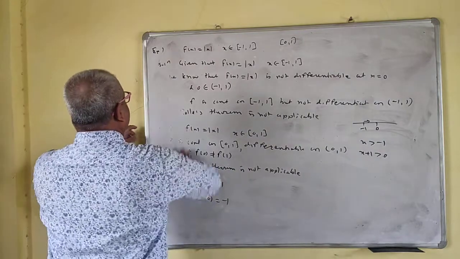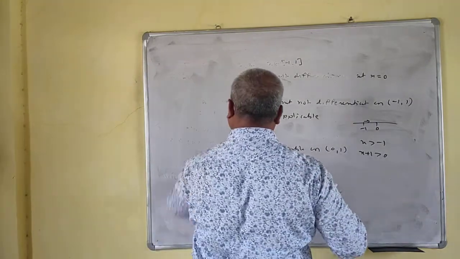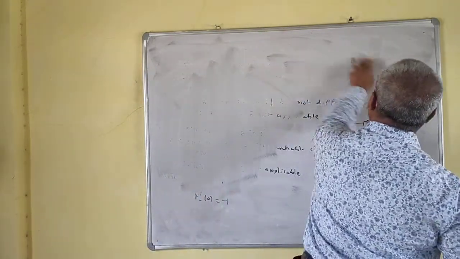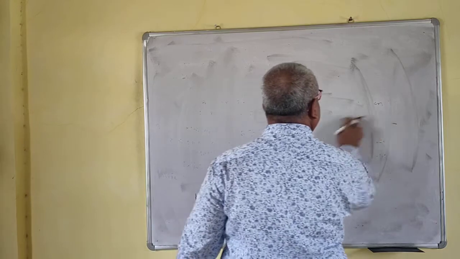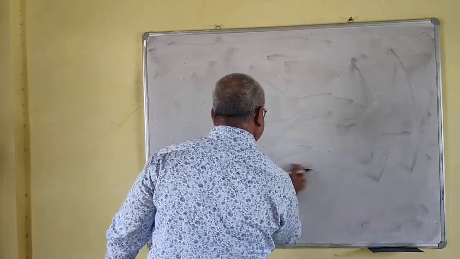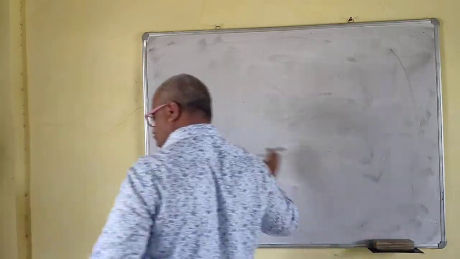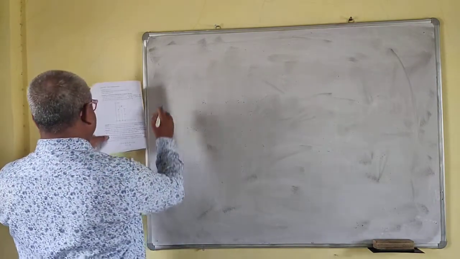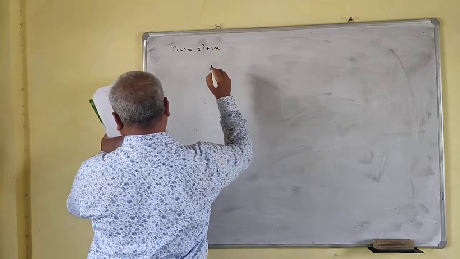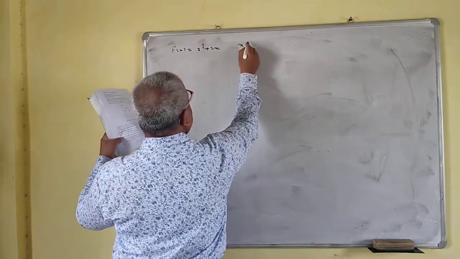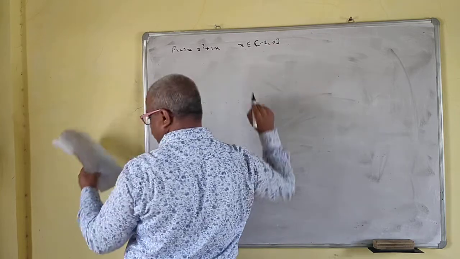Now we'll take the next example. Next, second example: f of x is equal to x square plus twice x, x belongs to the closed interval minus 2 to 0.